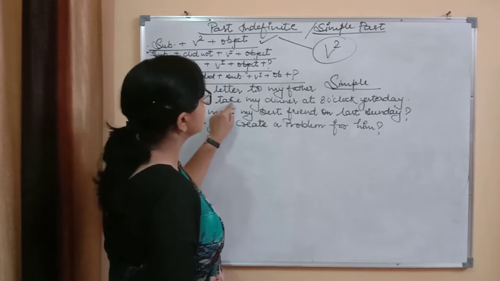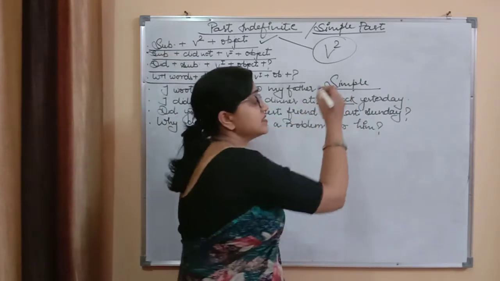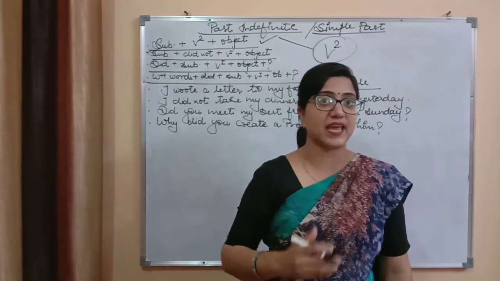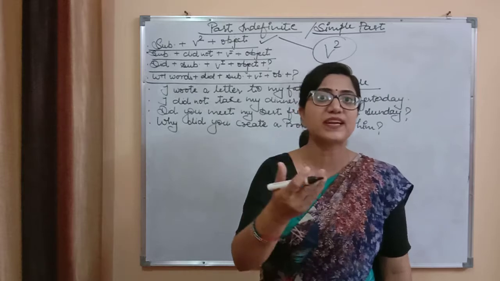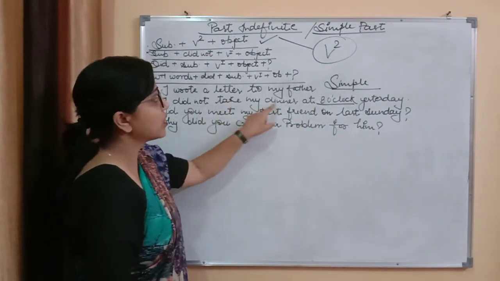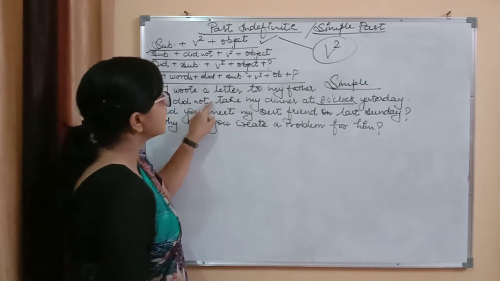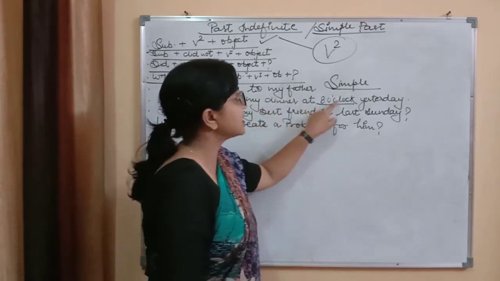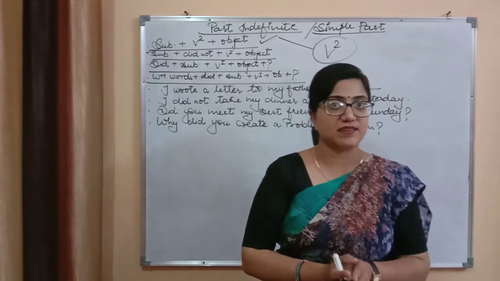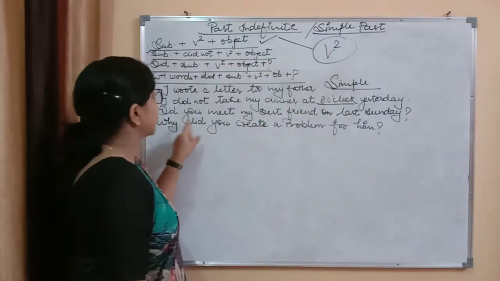Next, I did not, or you can take the contraction form, didn't. I did not take my dinner at 8 o'clock yesterday. Means now I am talking about the previous day. At what time did you take your dinner? The answer is no. I didn't take my dinner at 8 o'clock yesterday, but I took my dinner at 8:30 yesterday.